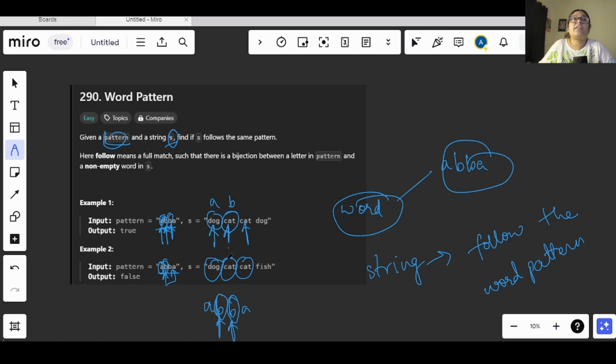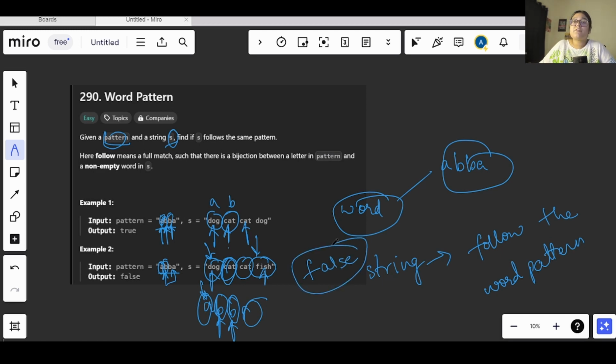So here cat and cat are same. Now we have again A and A. According to this, the first word we have in our string and the last word we have in our string both should be the same. So now let's check if we have the same. We have a dog here and the other word is a fish, right? So they both are not the same. Therefore we will be returning false here.